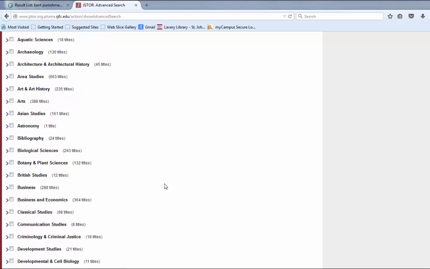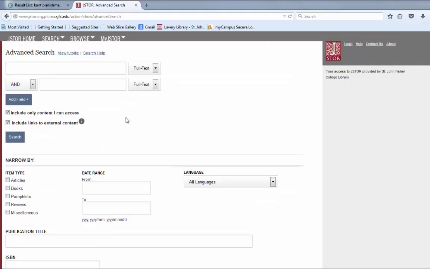And then once I do that, it's very similar to anything else that I've been searching so far, where I can type in Kant. Again, my asterisk little trick will work here too. And the word punishment. And of course, you might find other terminology other than punishment. I'm just using that as an example here. You could use death penalty. You can use retribution, retributivism that we saw in some of the other articles. So you can switch up this terminology as you wish. I'm going to go ahead and hit search.